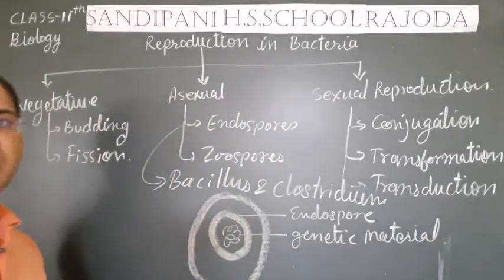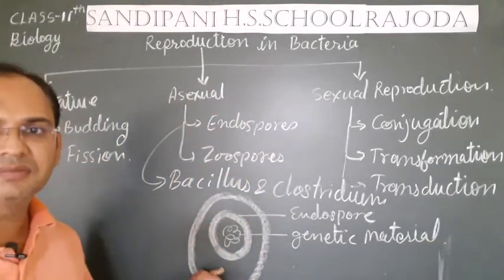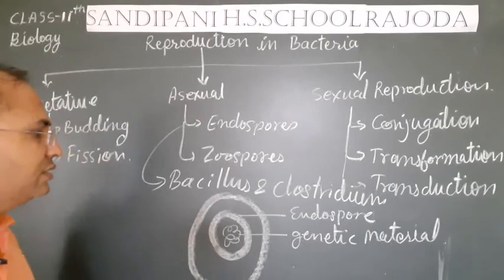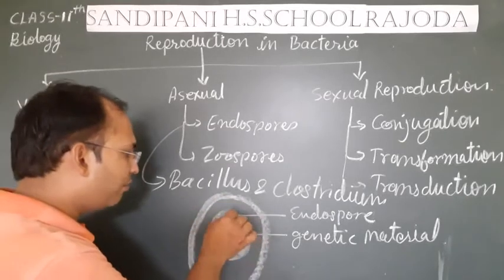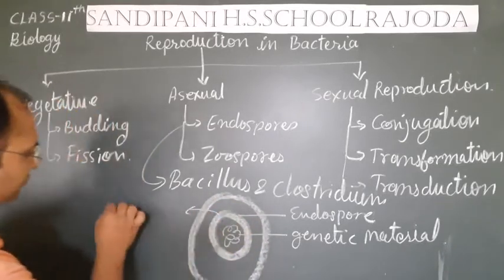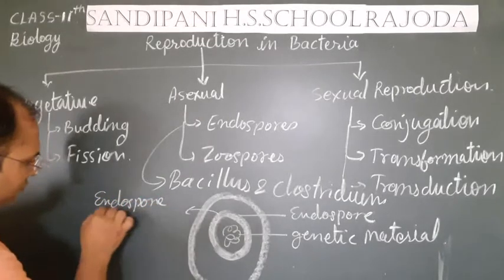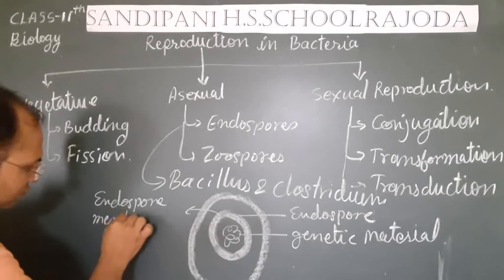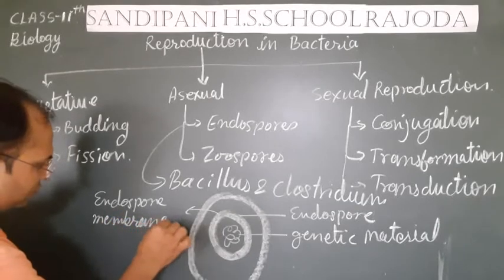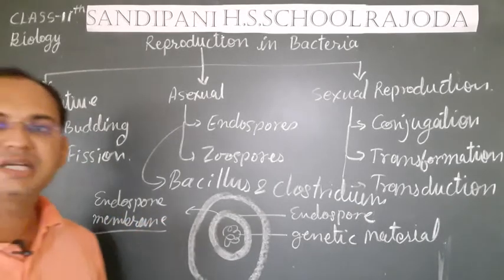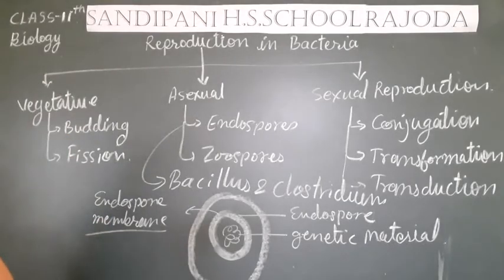Genetic material is highly concentrated inside the endospore, and this endospore membrane can resist the unfavorable conditions.